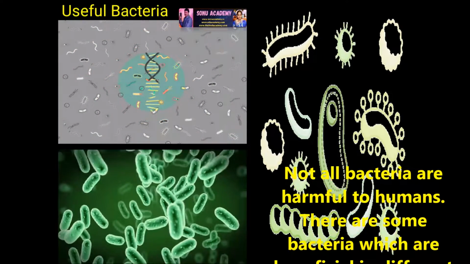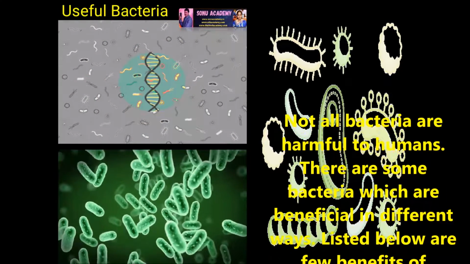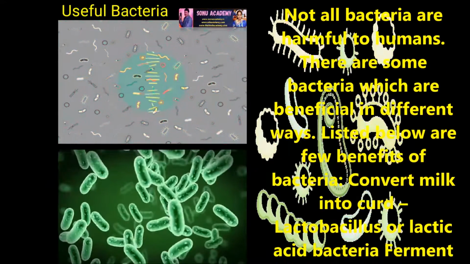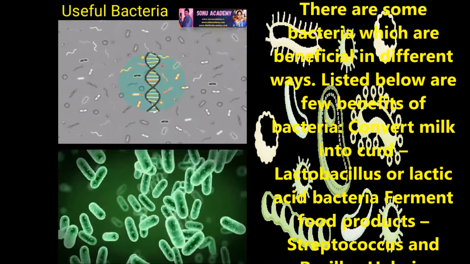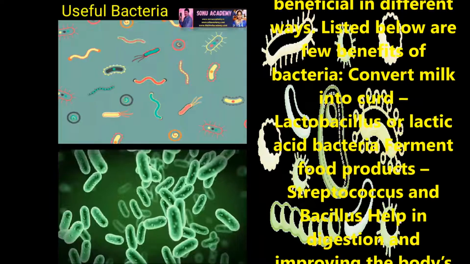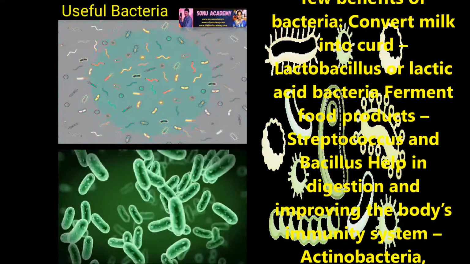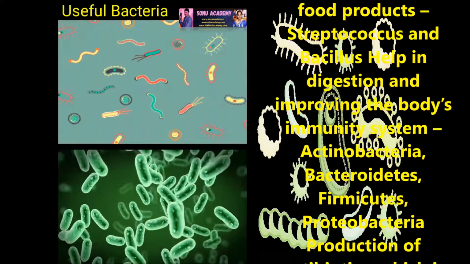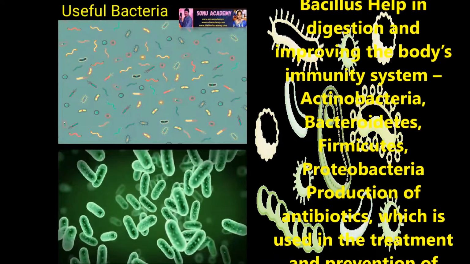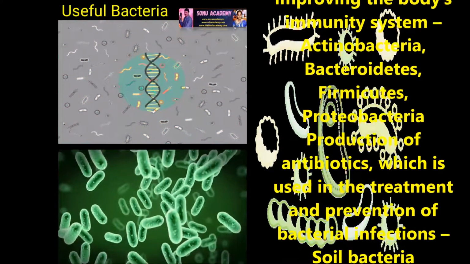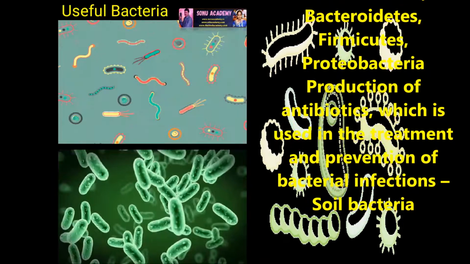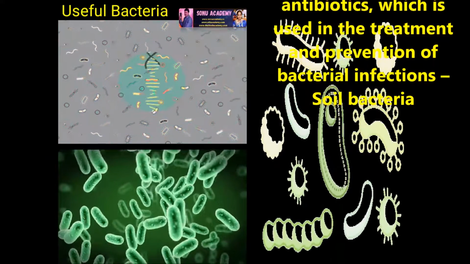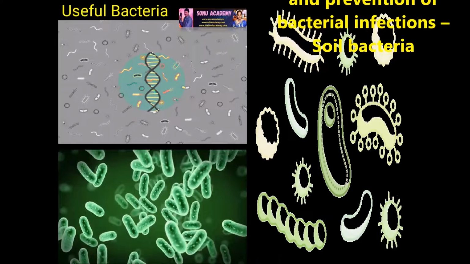Children, now let us discuss the useful bacteria. Not all bacteria are harmful to humans. There are some bacteria which are beneficial in different ways. Listed below are a few benefits of bacteria: converting milk into curd, Lactobacillus or lactic acid bacteria ferment food products, Streptococcus and Bacillus help in digestion and improve the body's immune system, Actinobacteria, Bacteroidetes, Firmicutes, Proteobacteria, production of antibiotics which are used in the treatment and prevention of bacterial infections, etc.